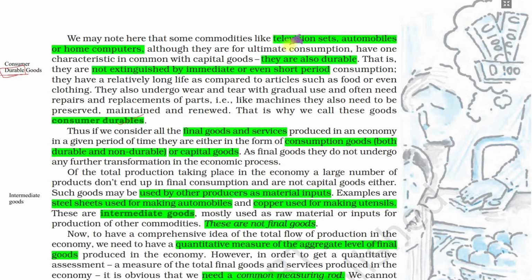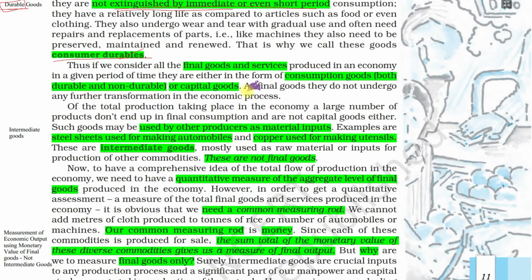Consumer goods also have another kind, which we call consumer durables. What are these? Like the television set we have at home, automobiles, home computers, PCs, mobile phones. They are not consumed immediately. They are not extinguished in the immediate or even short period. They remain there for 5 years, 6 years, depending on how we use them and what their lifetime is. Just like automobiles, some of you might have your vehicle for 10 years, 5 years, 6 years. It is not extinguished immediately. So these are called consumer durables.